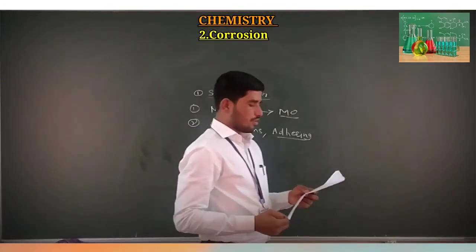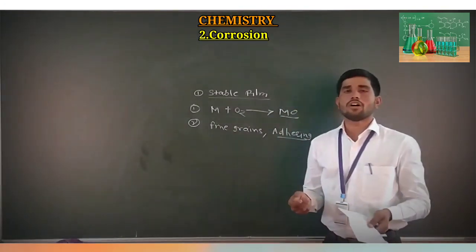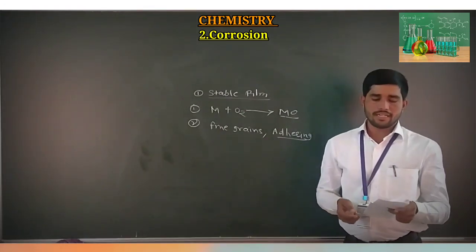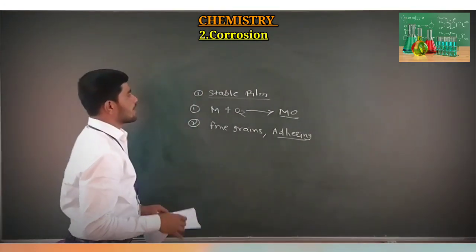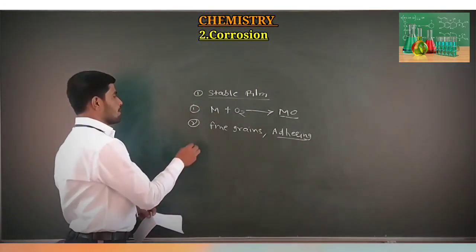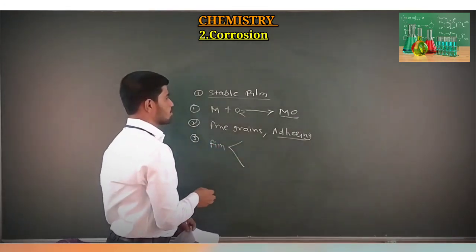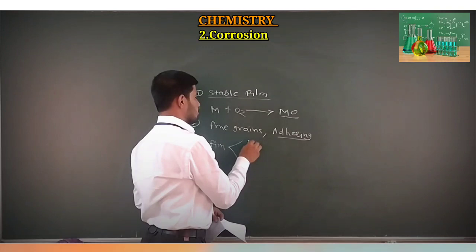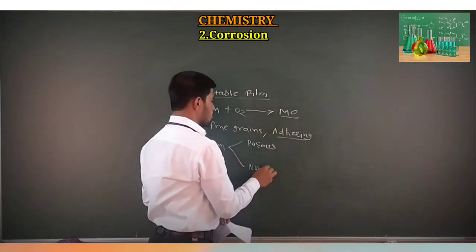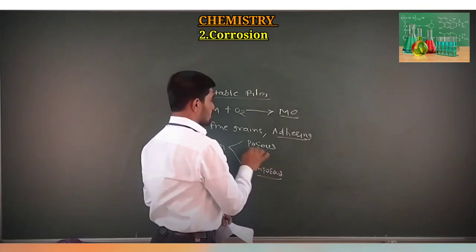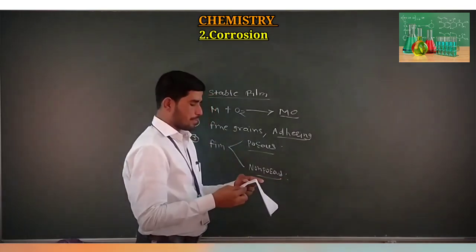Now, due to this formation of film, we get the degradation of the metal surface. When there is deterioration, we observe the film in two different forms: one is porous and the other is non-porous film. Now, in case of porous film, what happens?